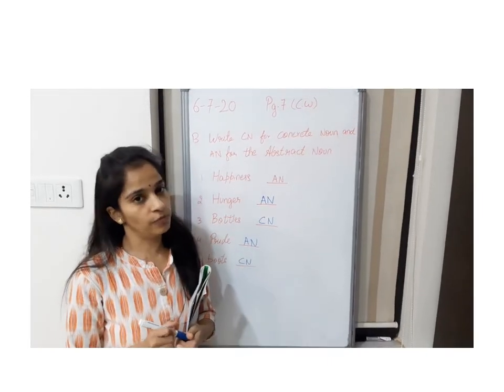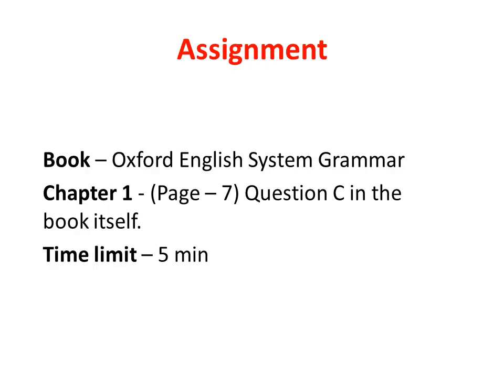Now we'll see what our homework is. Now here goes our assignment for the day. From the book Oxford English System Grammar, Chapter 1, on page 7, question C. You have to do this work in the book itself. And what is the question? Pick the odd one out and write in the blanks. For example, the first question options are classroom, books, pens and wisdom. So from this, which noun is the odd one? That you have to write in the blank. In the same way you have to do all the 4 questions.